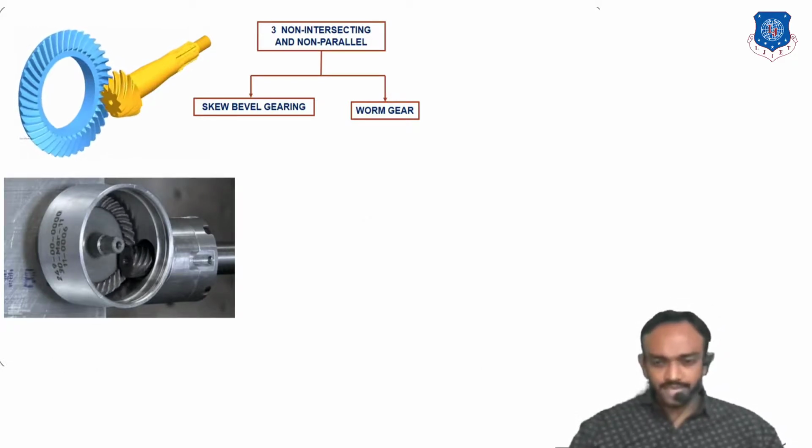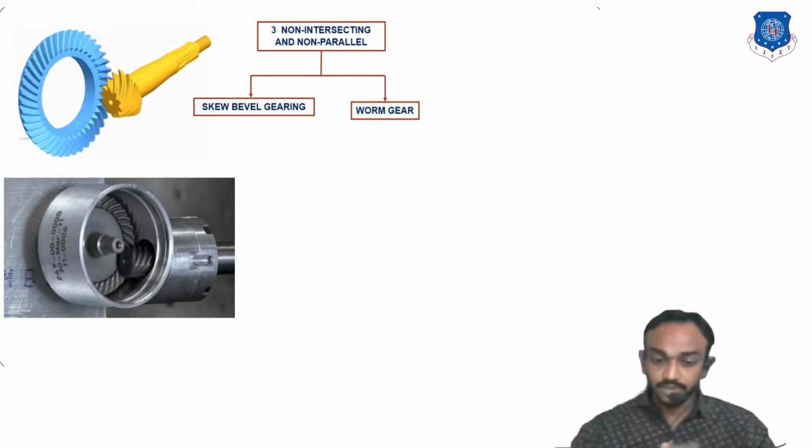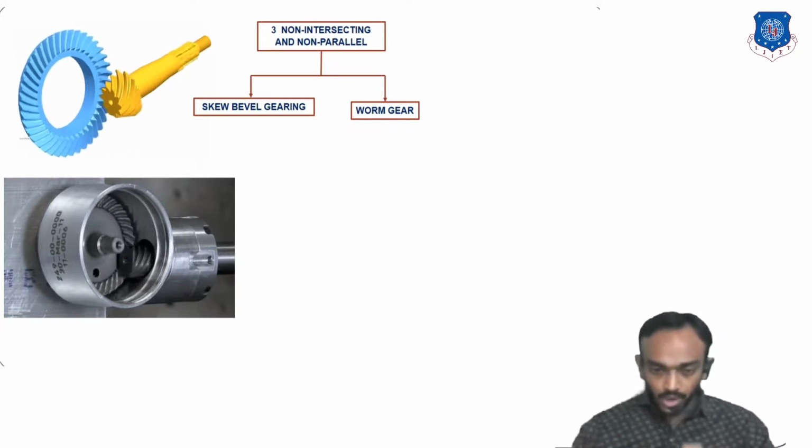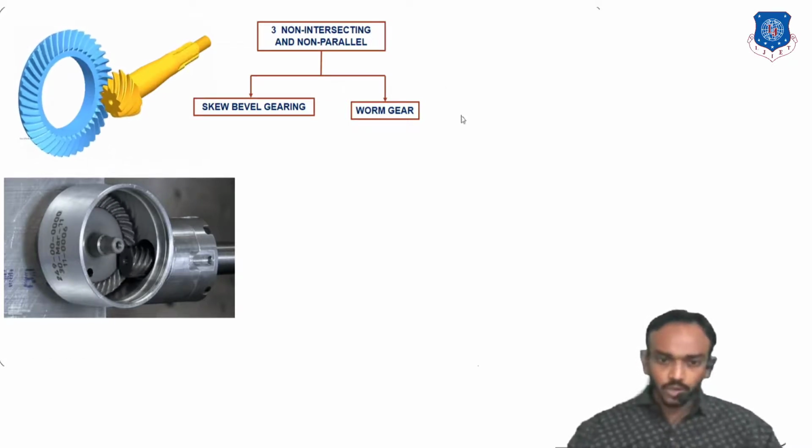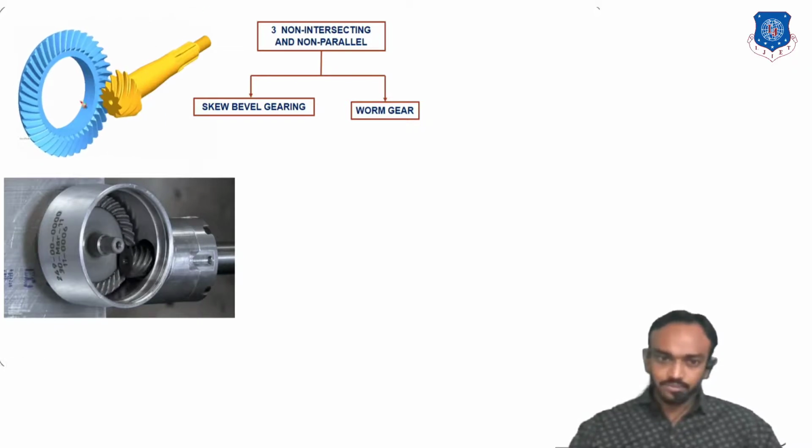It is the same as the last one we saw, the helical bevel, but its teeth are at more angle. The angle with the shaft is very high, so sometimes you can see the name spiral gearing also. But you can see that if you check the center of this gear is here, the shaft axis will be here, and the second gear is here, so the axis will be here.